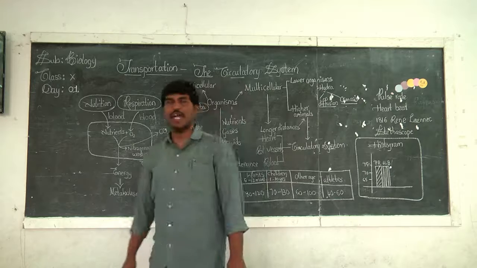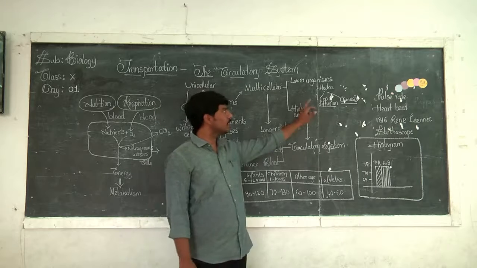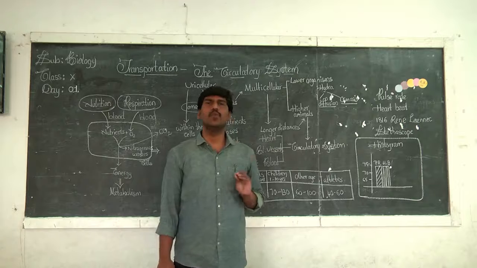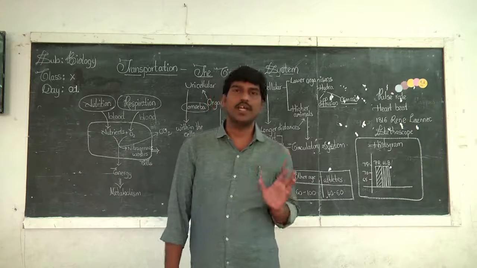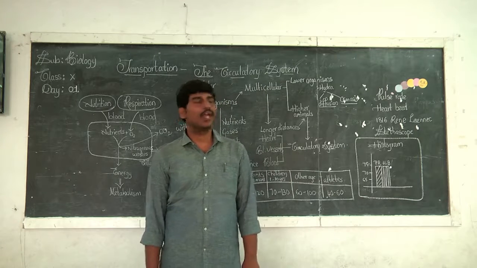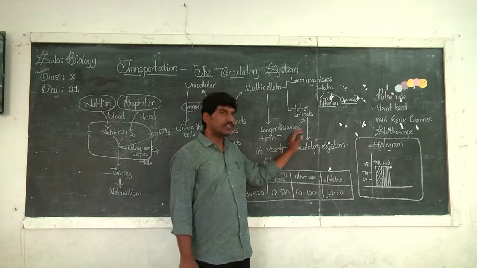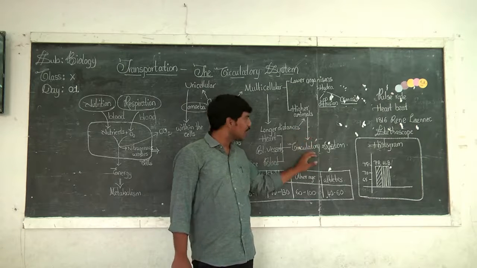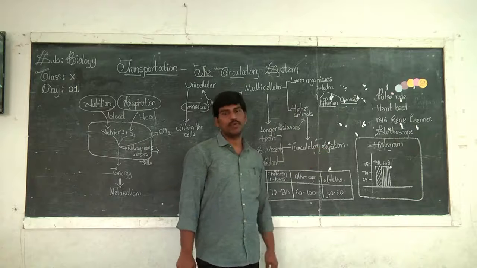Just before, I was saying that in lower organisms, diffusion and osmosis are more than enough to supply to each and every corner of the body. But this cannot be done in higher animals, so only in higher animals has the circulatory system evolved.